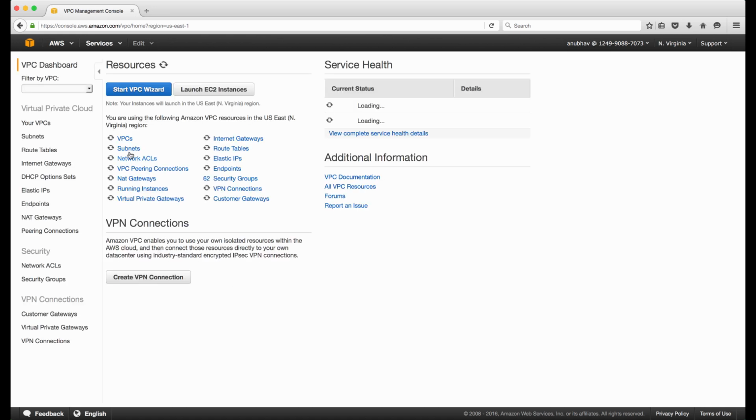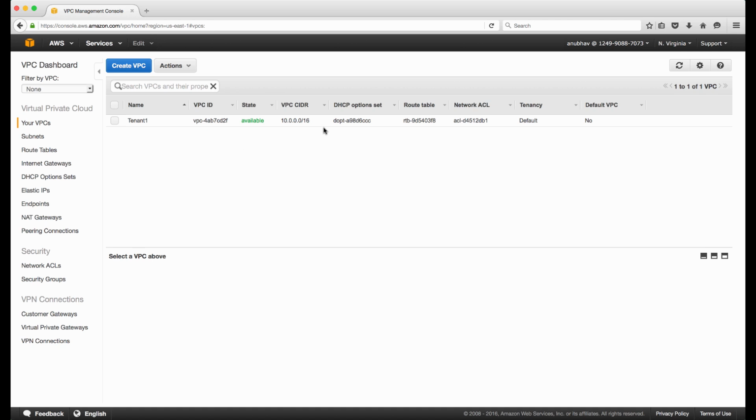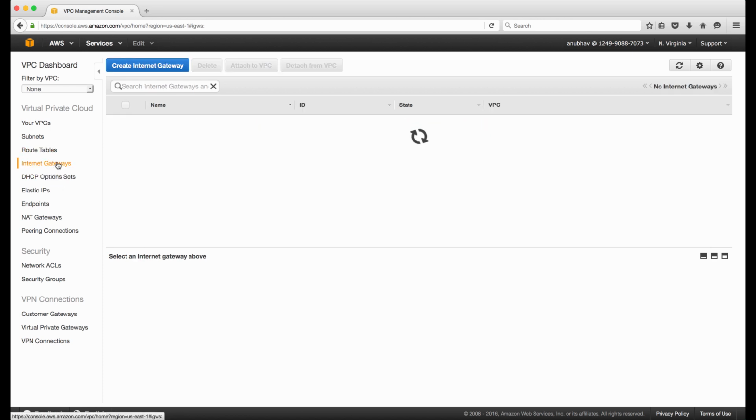I have already created one virtual private cloud named tenant 1. The network that I have given to it is 10.0.0.0/16, and I have already provided internet to this VPC by adding an Internet Gateway, tenant 1-ig, which is attached to tenant 1.